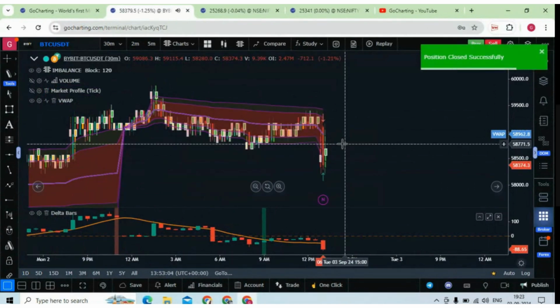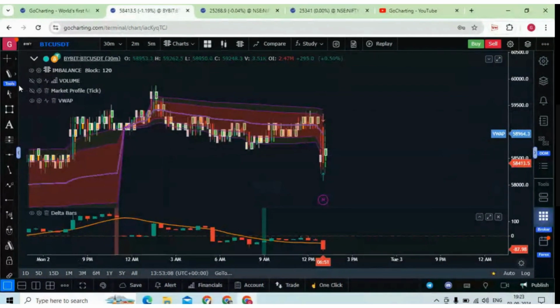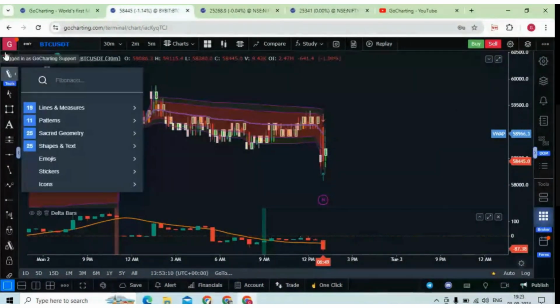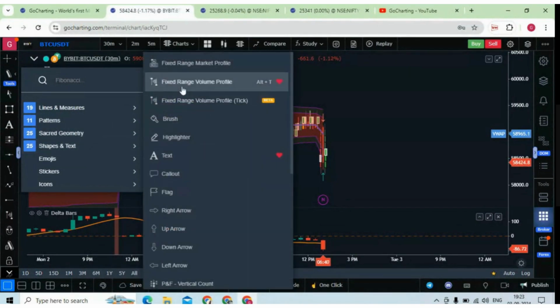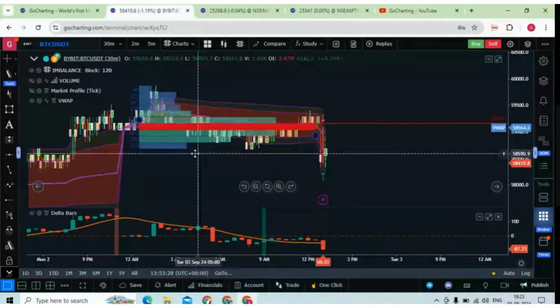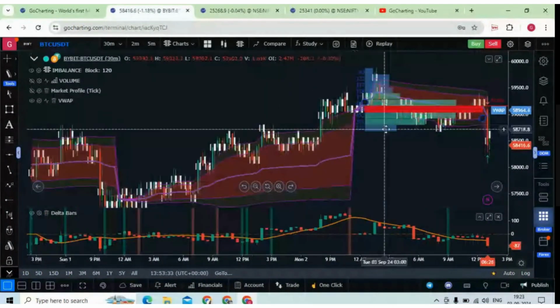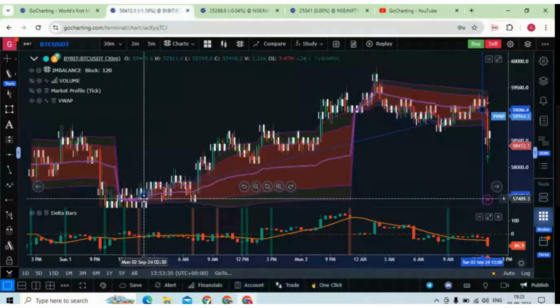Okay, so you can also do paper trading and do all of these things. Now let me tell you, here on the left side, we have some drawing tools, and recently we have added the fixed range volume profile. So you can draw fixed range volume profiles like this. Whatever range you want to see, you can draw the volume profile for that particular range, right?